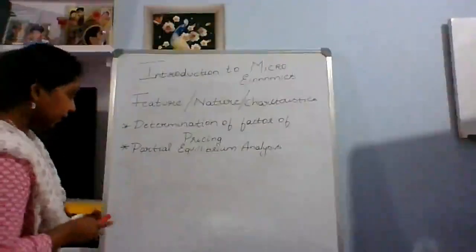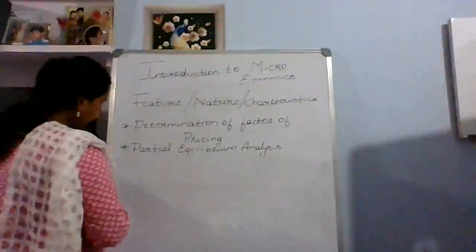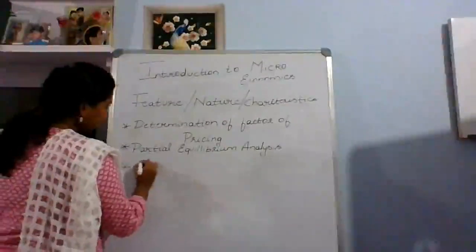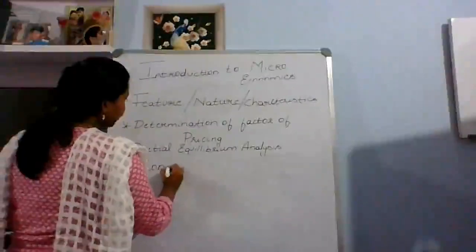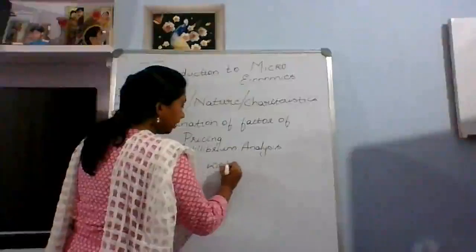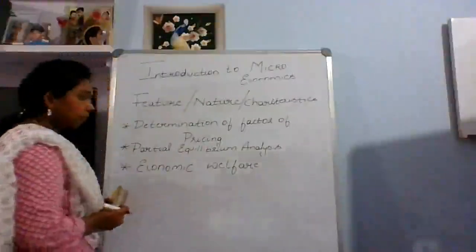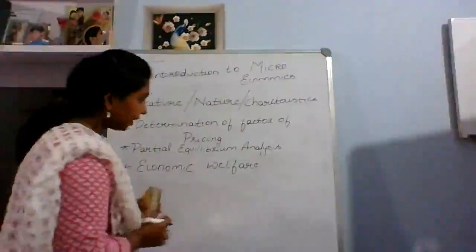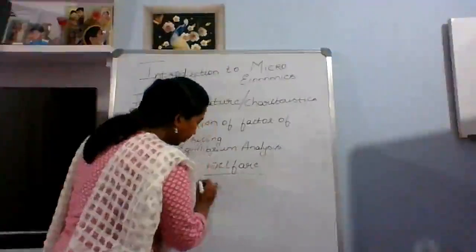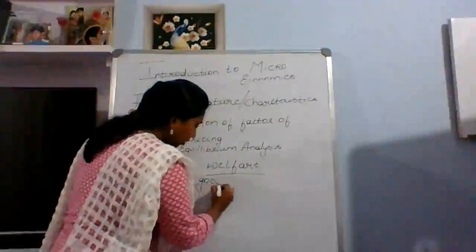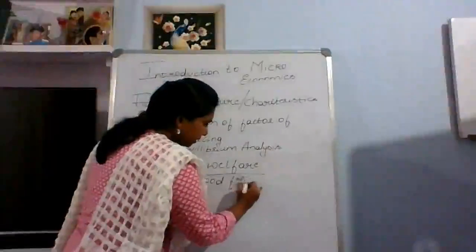Now, the next one is economic welfare. That is also one of the features of microeconomics. What is welfare? Welfare is nothing but doing good to others, good for others.